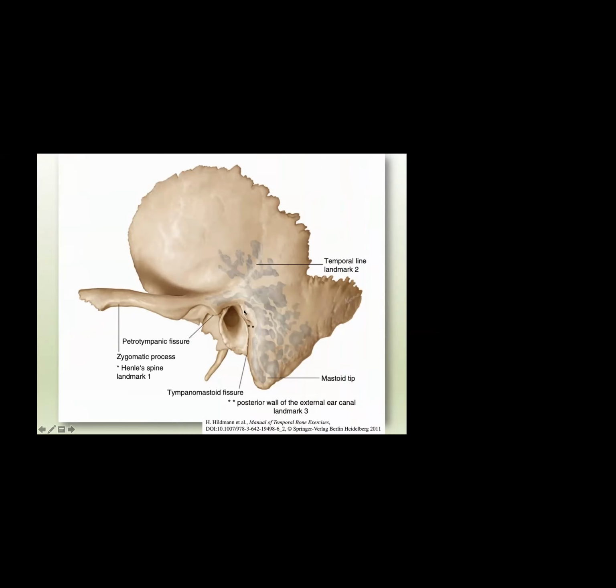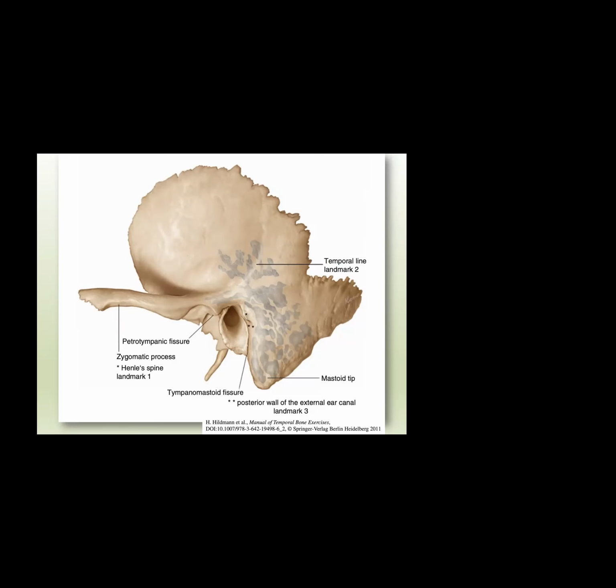So for our junior colleagues, this is the temporal bone, and we have the various parts of the temporal bone. This is the mastoid part, this is the squamous part, we have the tympanic part, and behind we have the petrous part, which is not seen here. So this is the spine of Henle. What is the importance of spine of Henle?